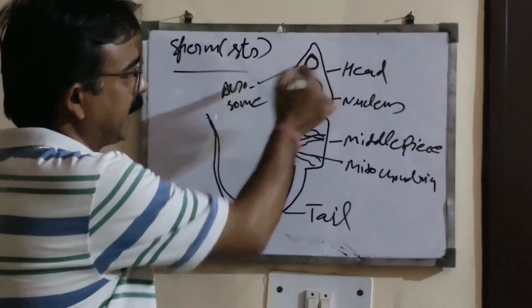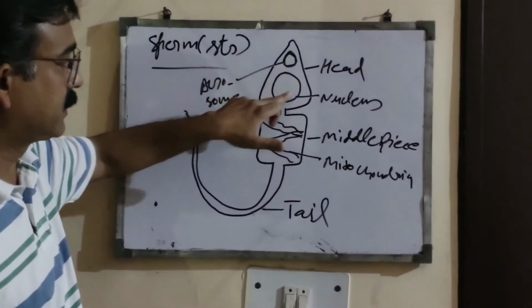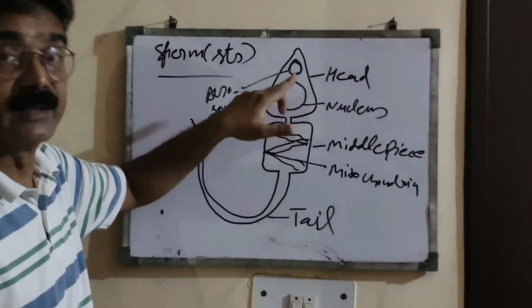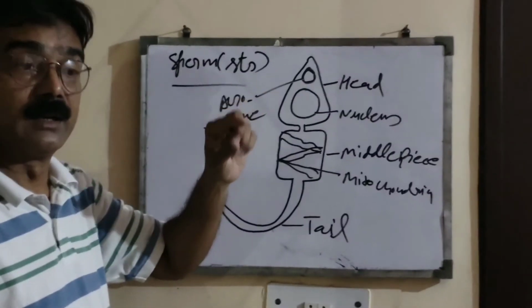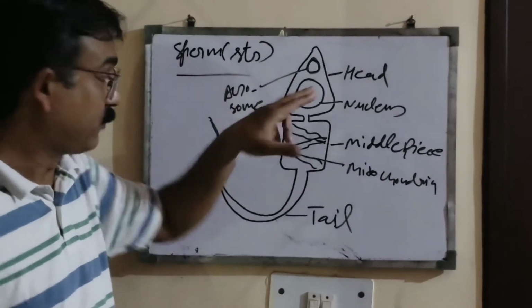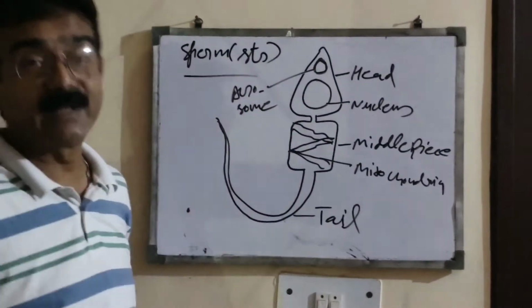If we talk about the anterior most region, that is the head, it comprises in the center the important part of the male gamete, that is the nucleus. That nucleus contains genetic information, and when it fuses with the egg cell, that genetic information inside the nucleus will incorporate with the female gamete, the egg.